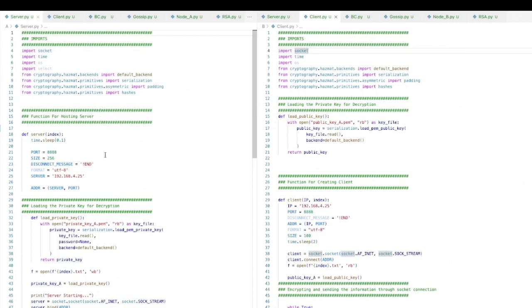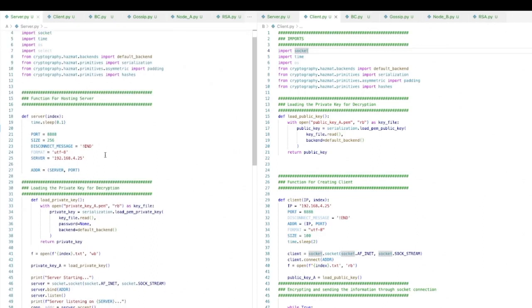We have already established socket communication between one node and another node. This is the same code that we used in the class, but the difference is that I take a variable, the port address, which should be the port that you want your server to start on, and this is the IP of my server.